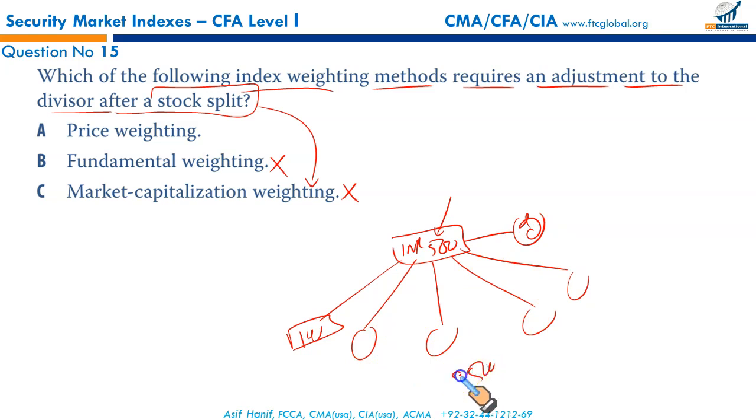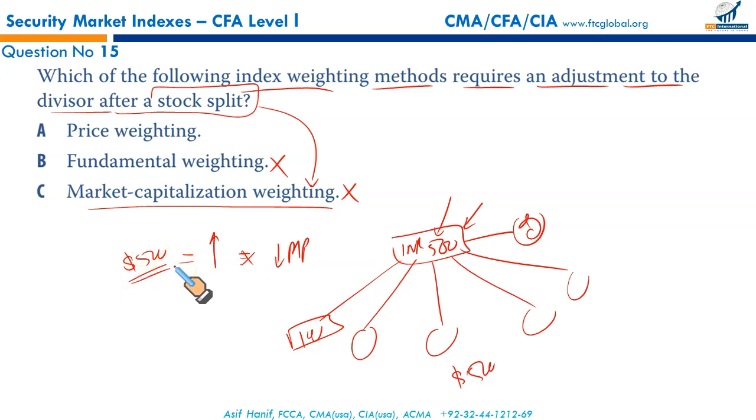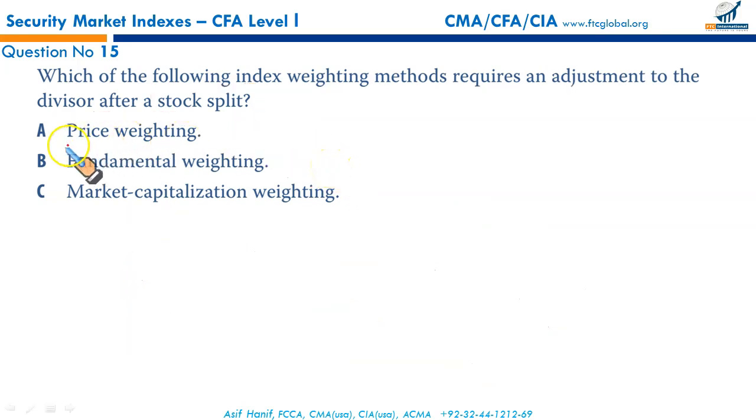So the amount is still the same. That's why the split has not affected the value of the currency note. So when there is a stock split, the market capitalization stays the same. The market price will fall and the number of shares will go up, but in total the market cap stays the same. So market capitalization weighting is not affected.